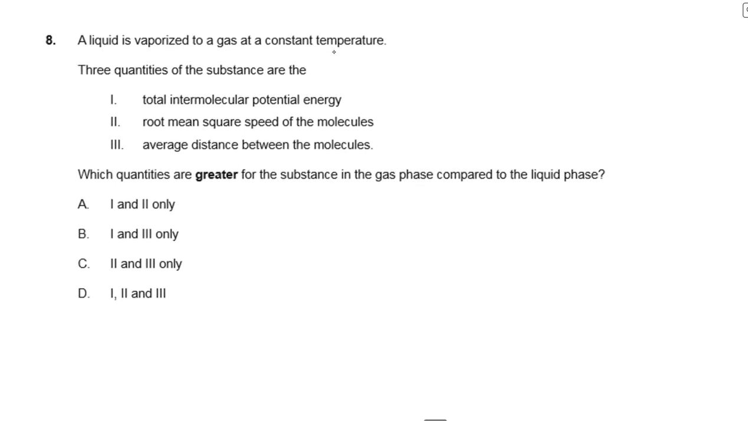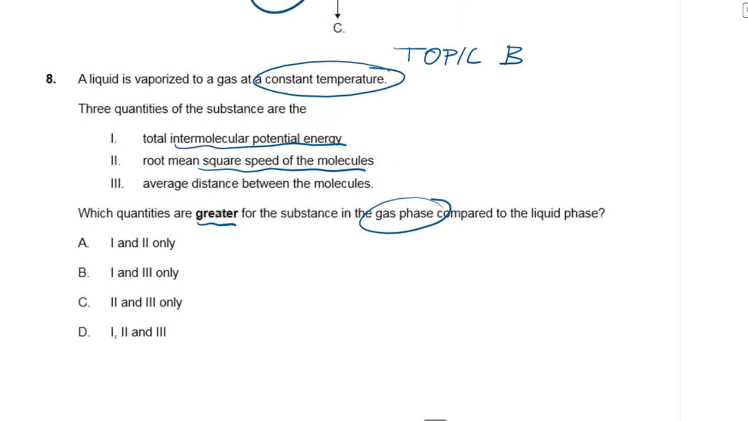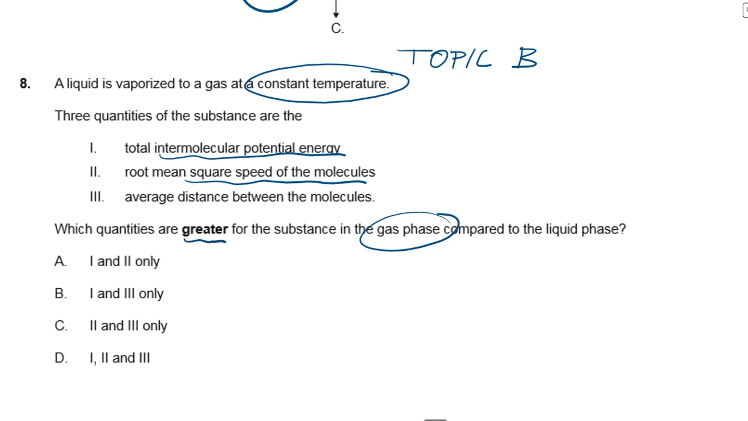To question 8, this is topic B. Liquid is vaporized to a gas at constant temperature. Three quantities of the substance are intermolecular potential energy, root of the mean square speed of molecules, and average distance between molecules. Which quantities are greater for the substance in the gas? Greater for gas. Okay, so this is clear.